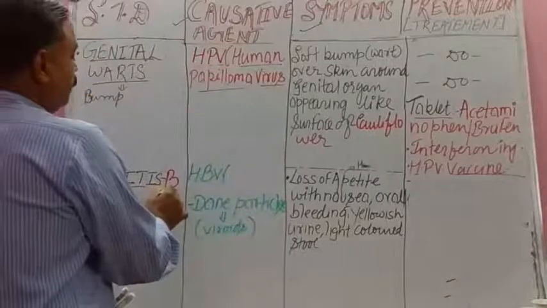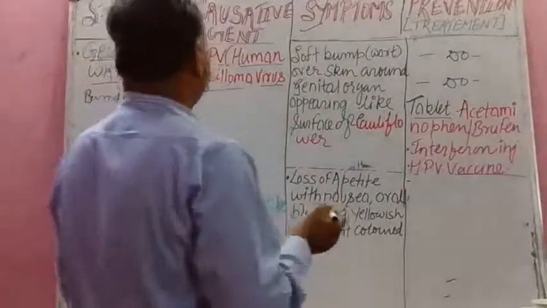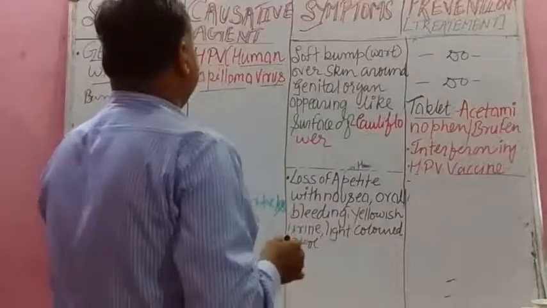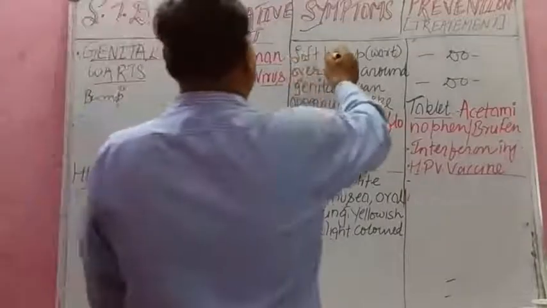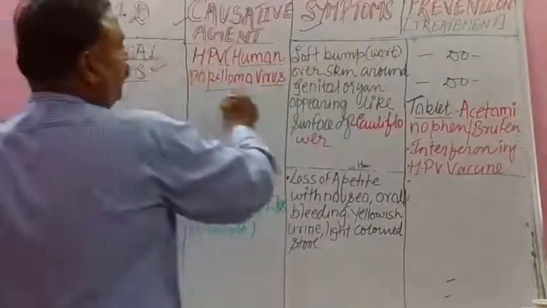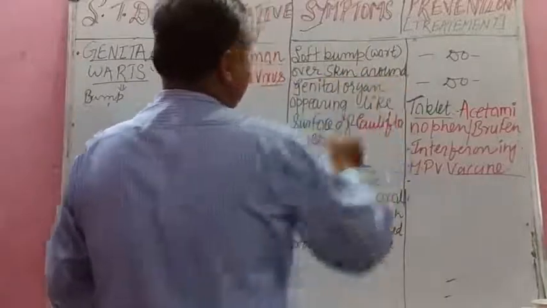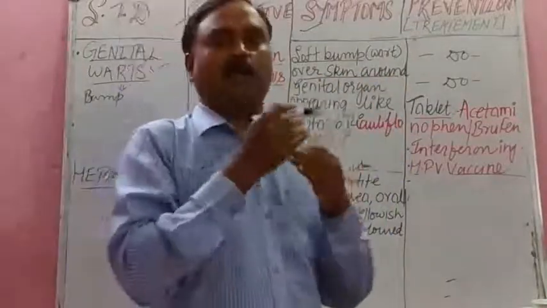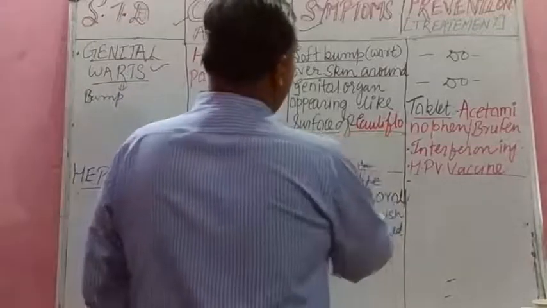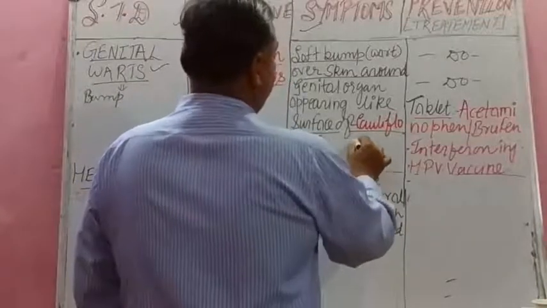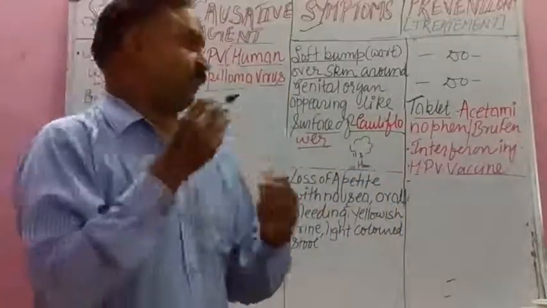Like for hepatitis B, HBV is there, hepatitis B virus. Similarly here, the causative agent is HPV. And the symptom is wart: a soft bump over the skin around the genital organ, which appears like the surface of cauliflower.